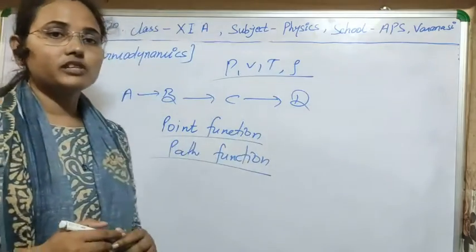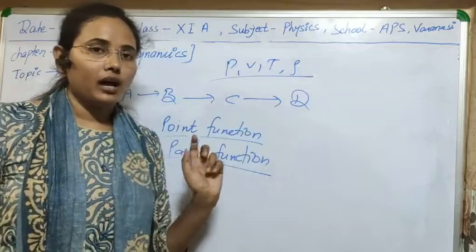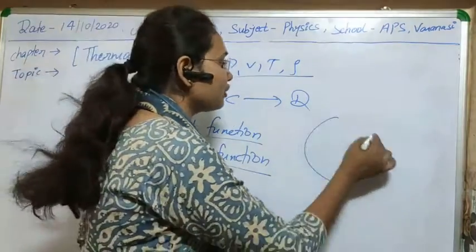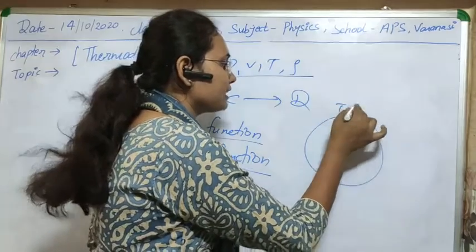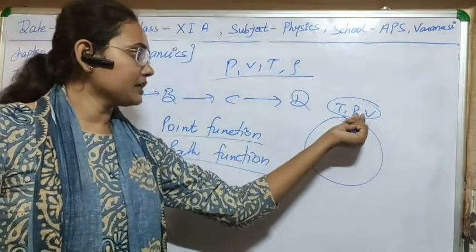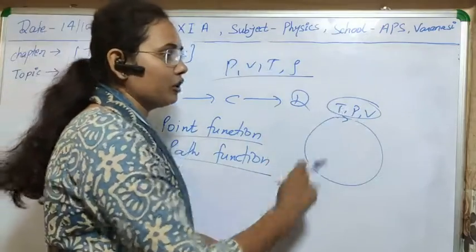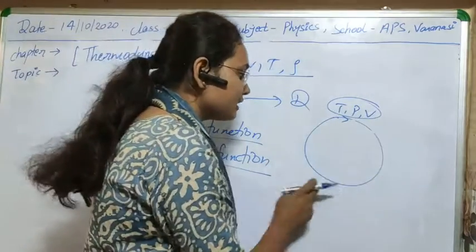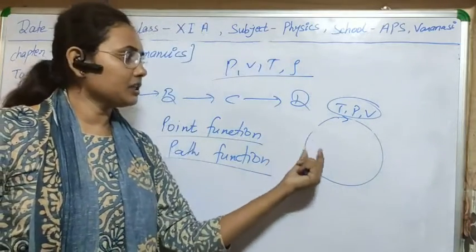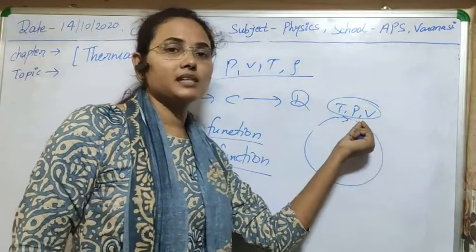So the variables which depend on only the initial and final value are known as point functions. Like I told you, in the case of a cyclic process, if the initial value of temperature, pressure, volume is the same as the final value, it means that during this process there can be a change in the temperature, pressure and volume of the system, but finally temperature, pressure, volume are the same as the initial.